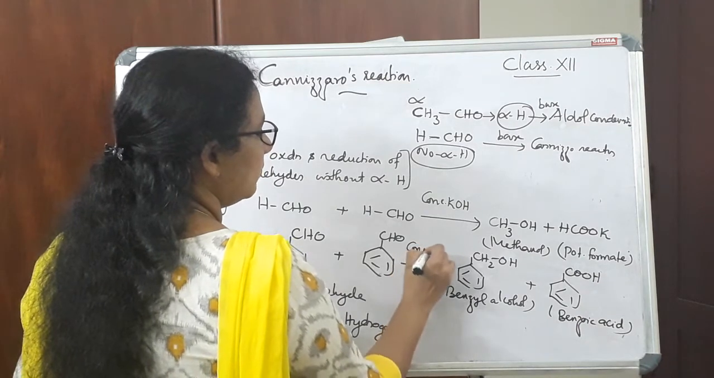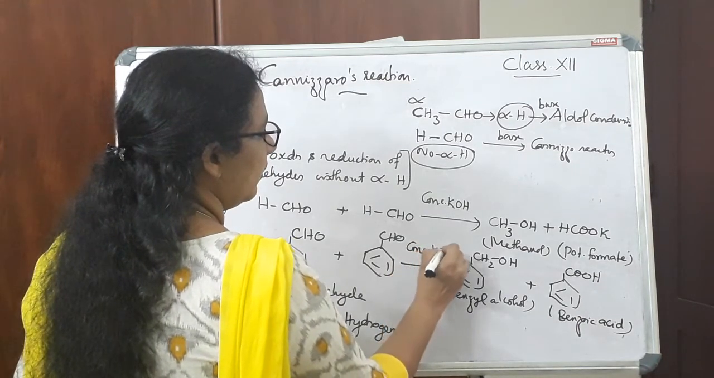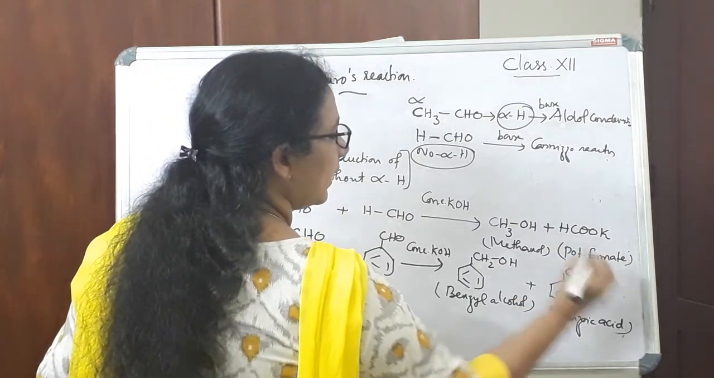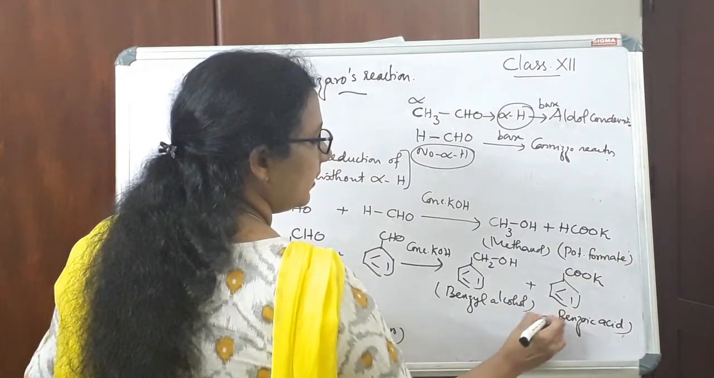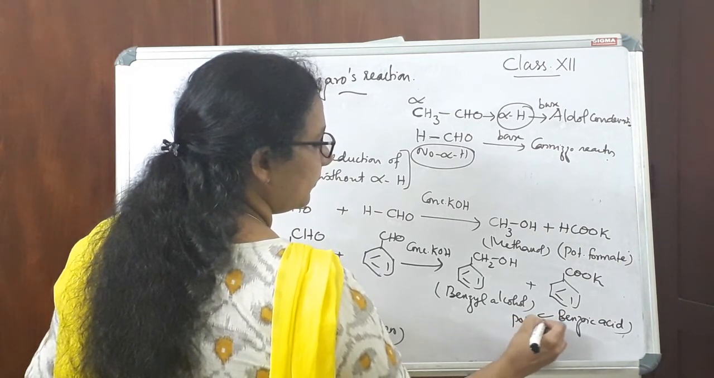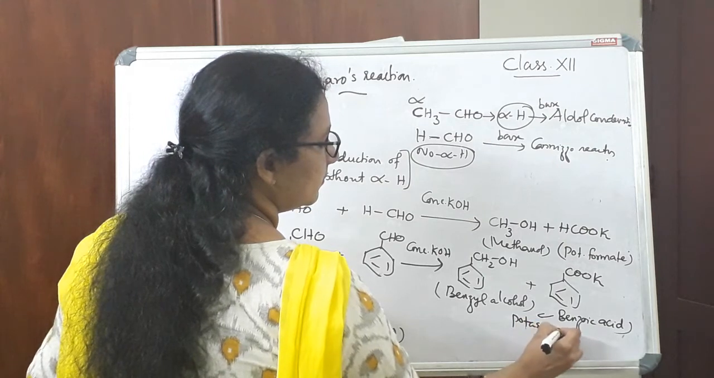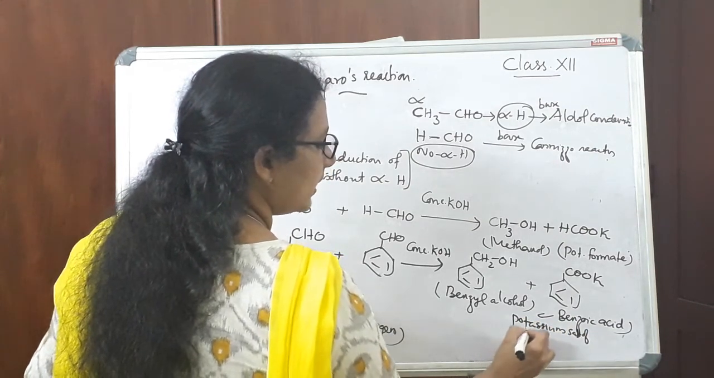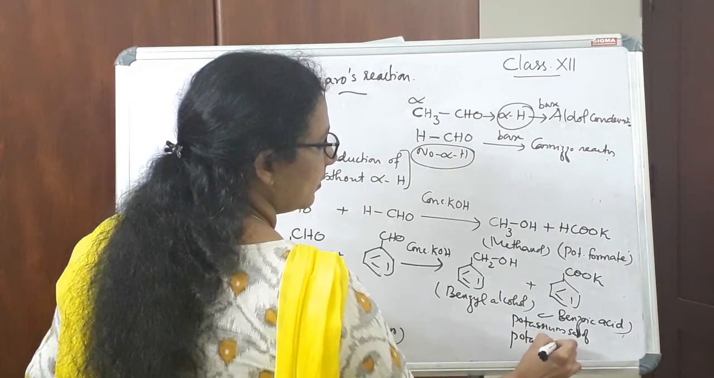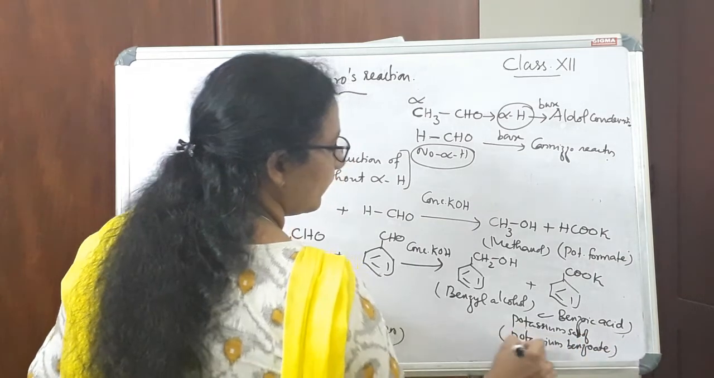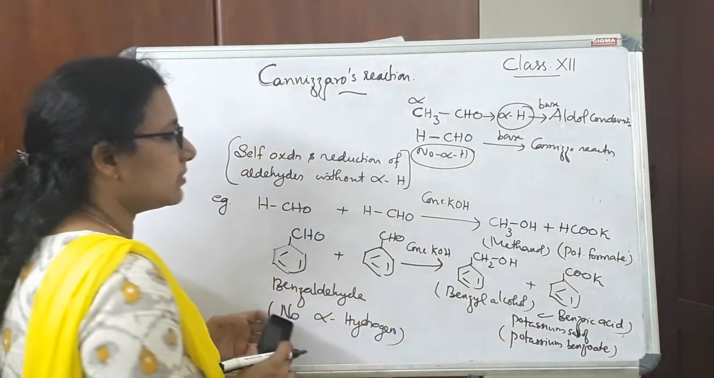So here also if we have taken KOH, this will be COOK. So this will be potassium salt of benzoic acid, or we can say potassium benzoate, or potassium salt of benzoic acid.